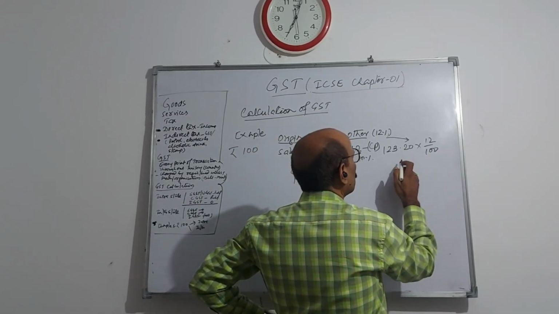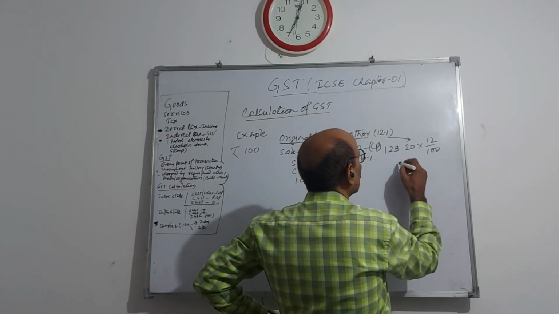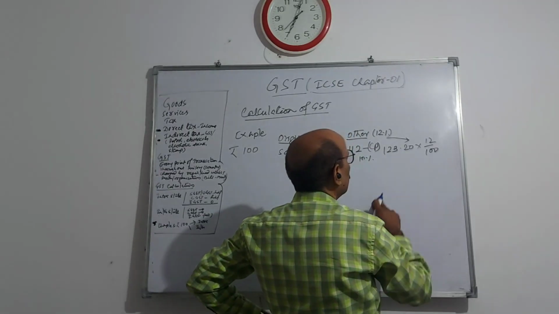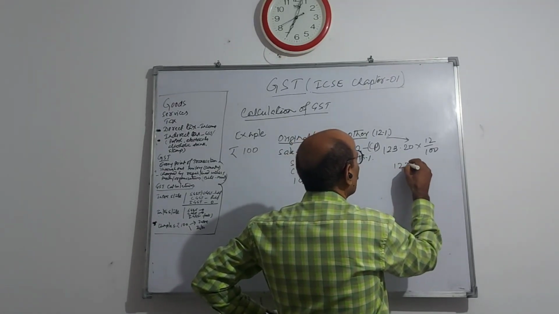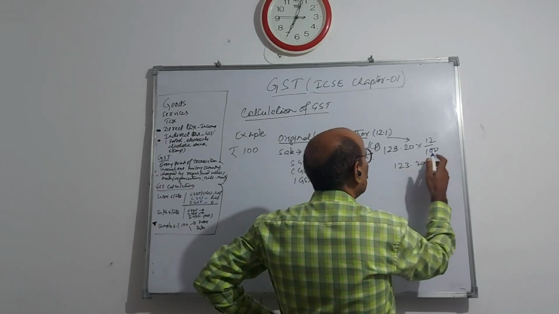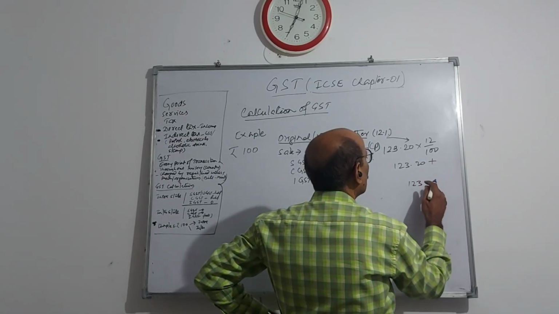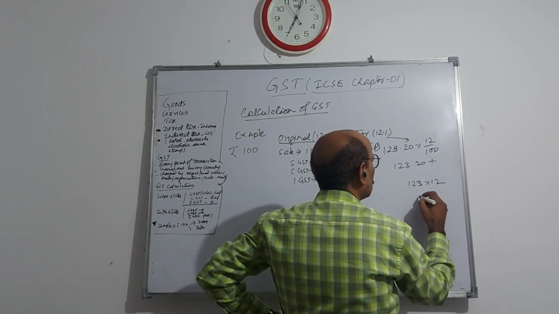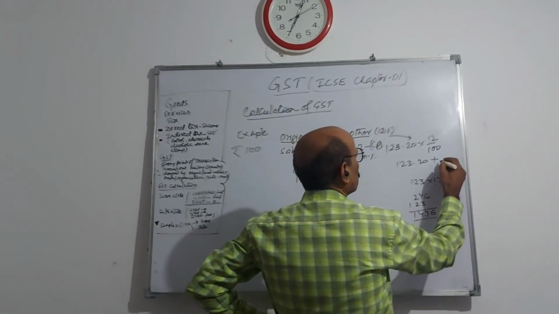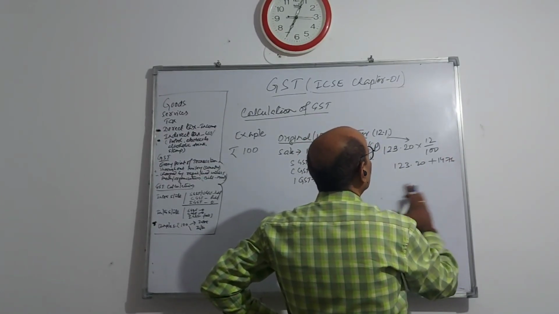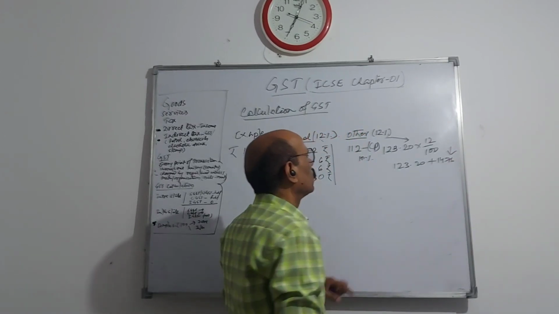So this is how much? 12 by 100 of 123, this into 12, like this, 14.76 is the GST he will pay. Okay.